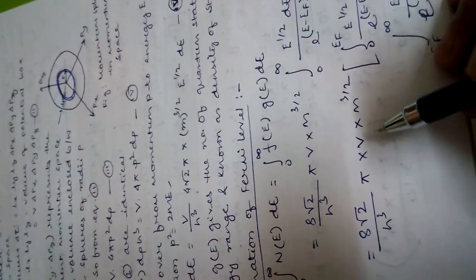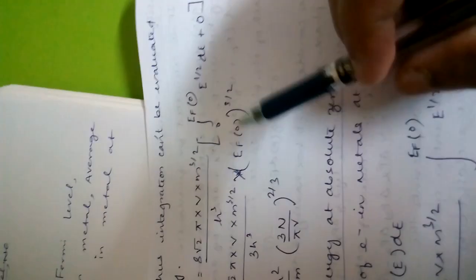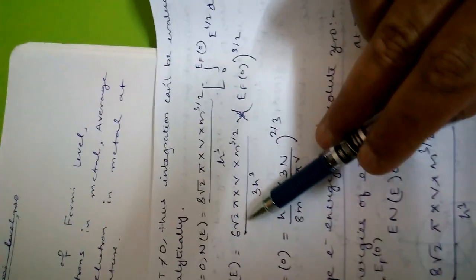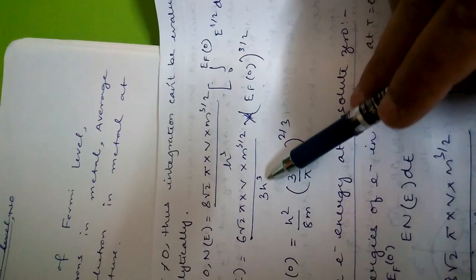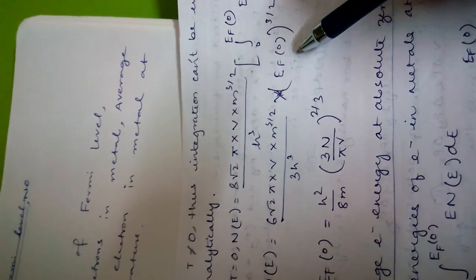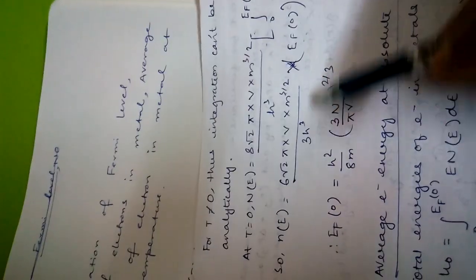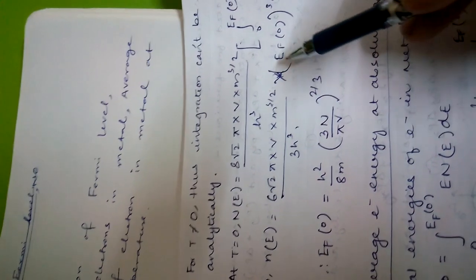After integration we have finally this expression: 6 root 2 pi V by 3h cube, m to the power 3 by 2, EF0 to the power 3 by 2. EF0 is the new notation for the Fermi energy level at 0 Kelvin temperature, that's why it is written as EF0. This is the expression of the total number of electrons in the metal. Now from this expression we may calculate EF0.